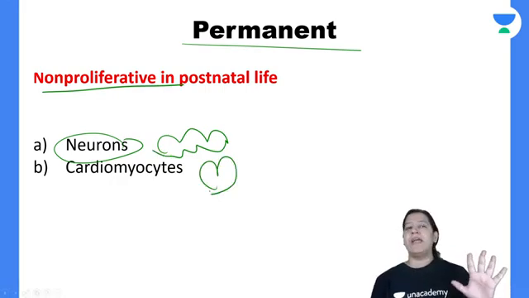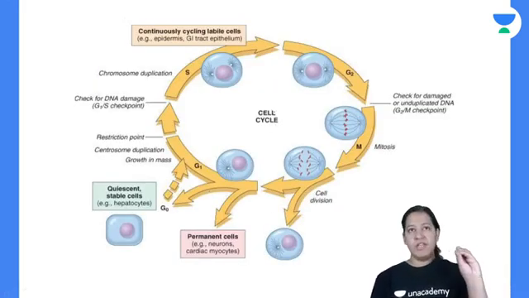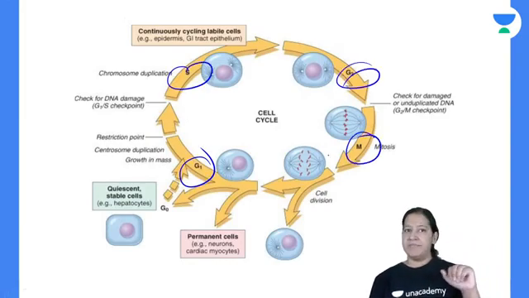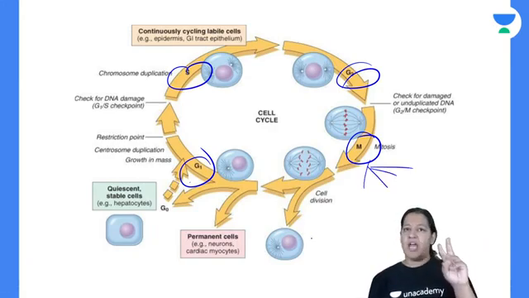So heart and brain, these are the two organs which have non-proliferative cells. Now in the cell cycle, we know there are four phases: G1, S, G2 and M. We know it, right? And M also has various types of subphases. Okay. So tell me the three types of cells.